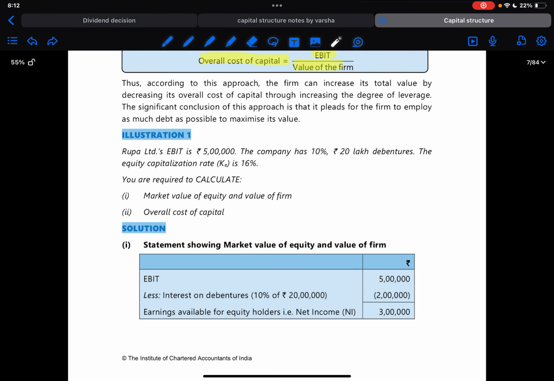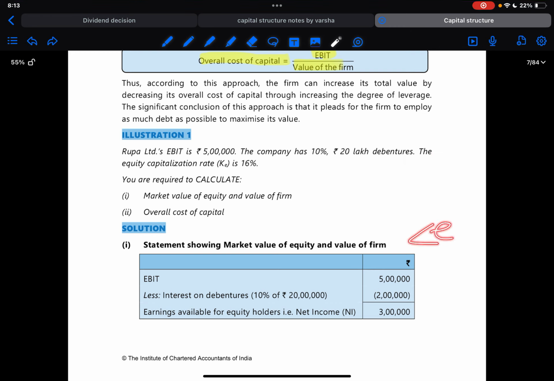Illustration number 1. Rupa Limited's EBIT is 5 lakh. The company has 10%, 20 lakh debentures, and the equity capitalization KE is 16%. We are required to calculate the market value of equity and firm. We know that value of firm is equal to debt plus equity, right? So how will we calculate shares? Value of shares will be income available to shareholders, that is net income, divided by KE.